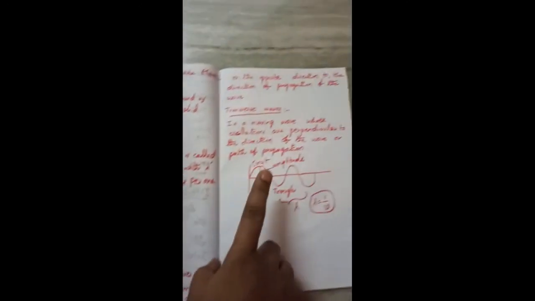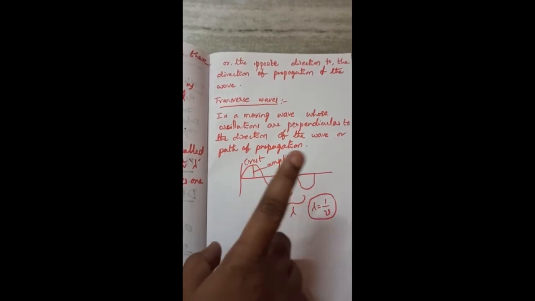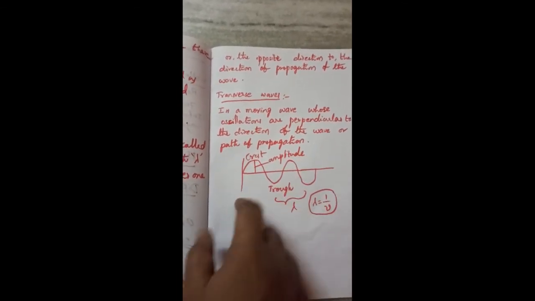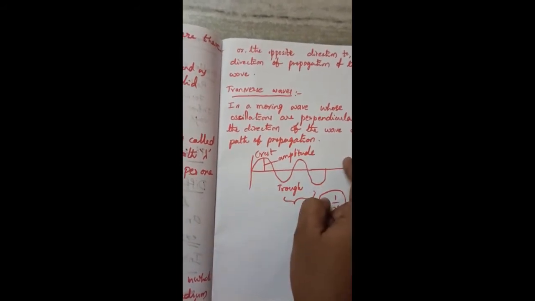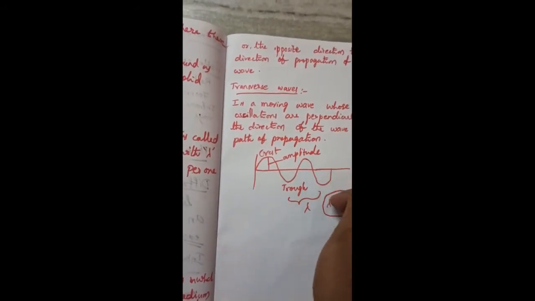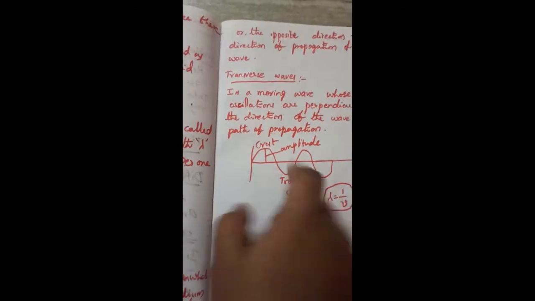And coming to transverse waves, a moving wave whose oscillations are perpendicular to the direction of the wave, like this. The vibrations are perpendicular to the direction of the wave. So like this we get crest and trough.